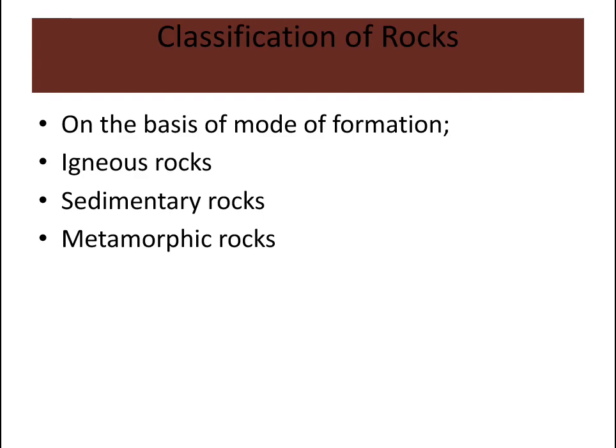Classification of rocks. On the basis of mode of formation, rocks can be classified into igneous rocks, sedimentary rocks, and metamorphic rocks. Igneous rocks can be transformed into sedimentary rocks due to weathering and disintegration of rocks. These disintegrated rocks sediment, consolidate, become compact, and form sedimentary rocks. Sedimentary rocks undergo changes under intense heat and pressure and can form metamorphic rocks.